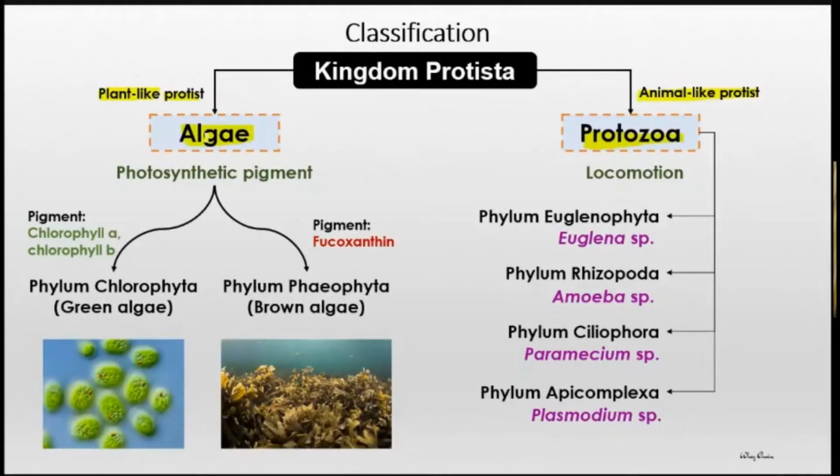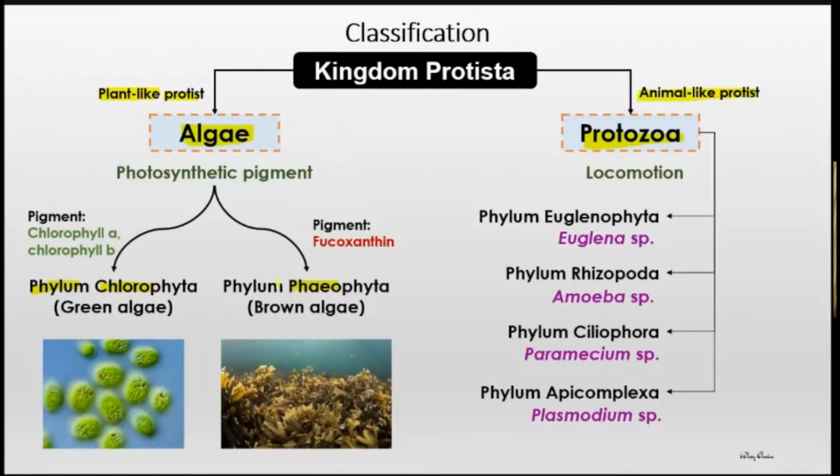Okay, now we look at algae. Yeah? I would like to move on to algae. Algae can be mainly divided into two phyla. Phylum, the other word for phyla. The first one is phylum Chlorophyta, which the common name is green algae. Second is phylum Phaeophyta, which is the brown algae.